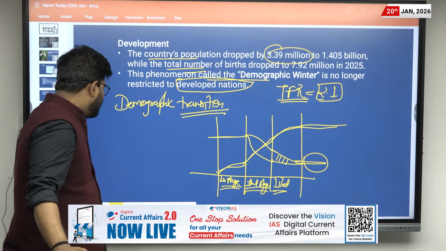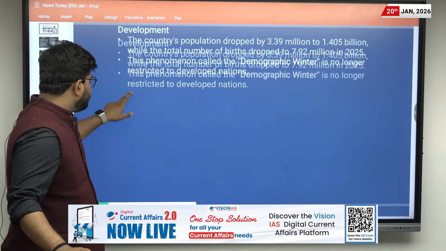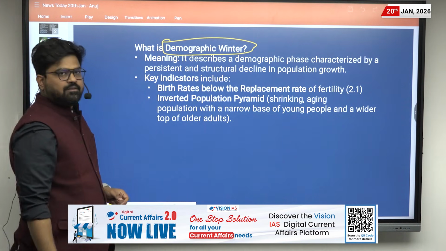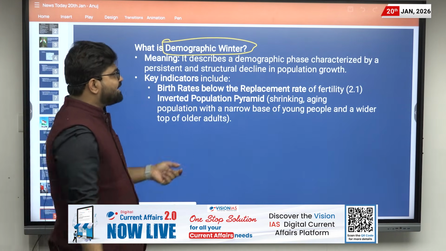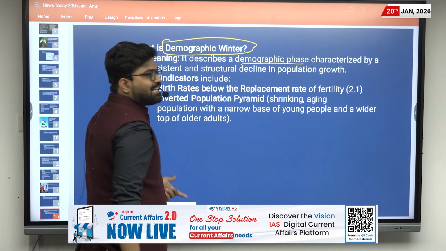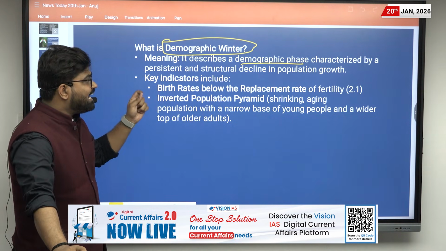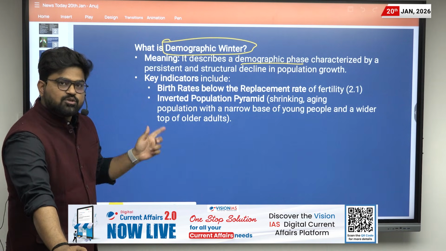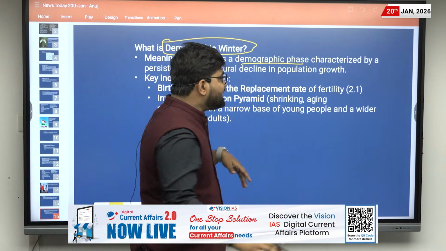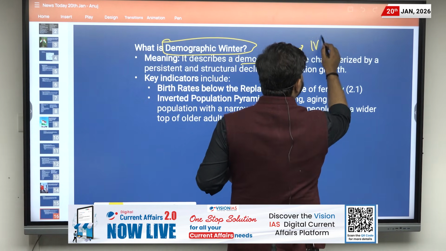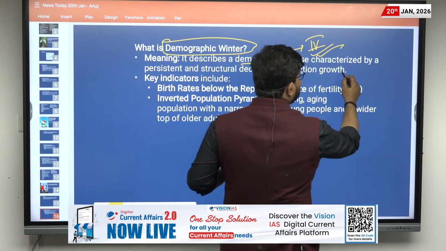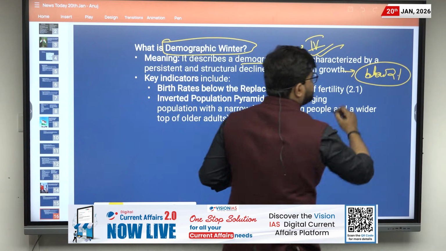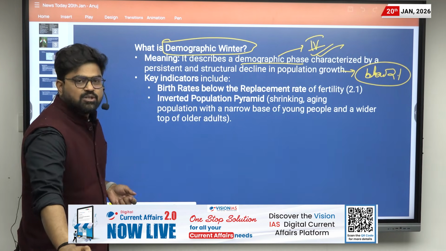Now let us understand demographic winter. What is demographic winter? Basically, it is described as a demographic phase characterized by a persistent and structural decline in population growth. So it usually takes place in the fourth transition phase, and when TFR is below 2.1. That we have also written.